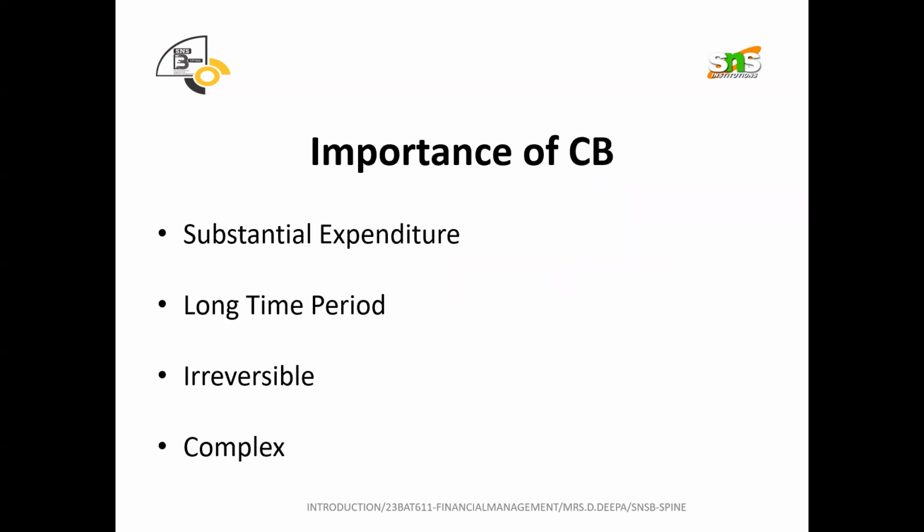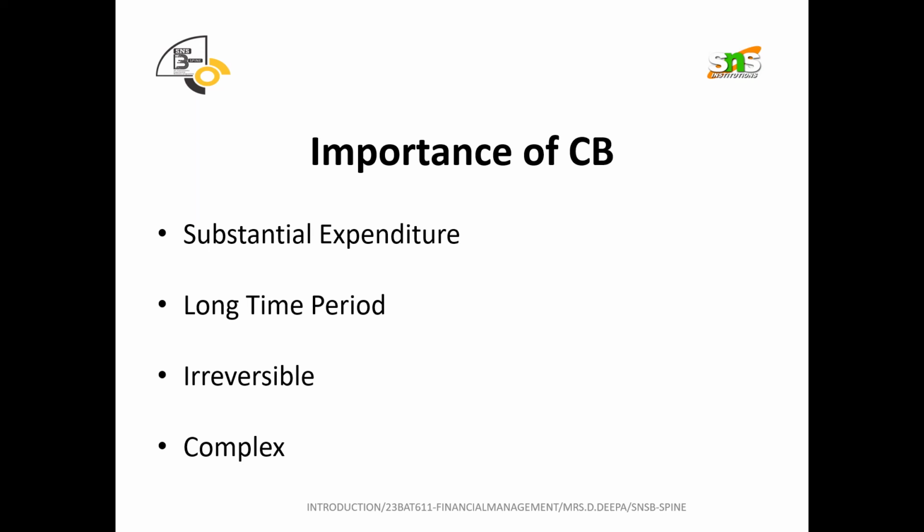And coming to the importance of capital budgeting. The first one is substantial expenditure. See, the huge investment that we need to do is actually called capital budgeting. Buying a land or building or machinery is not an amount or fund that you can spend easily. Huge funds are required for getting into this process, doing the business or expanding the business. So substantial expenditure is included in capital budgeting.